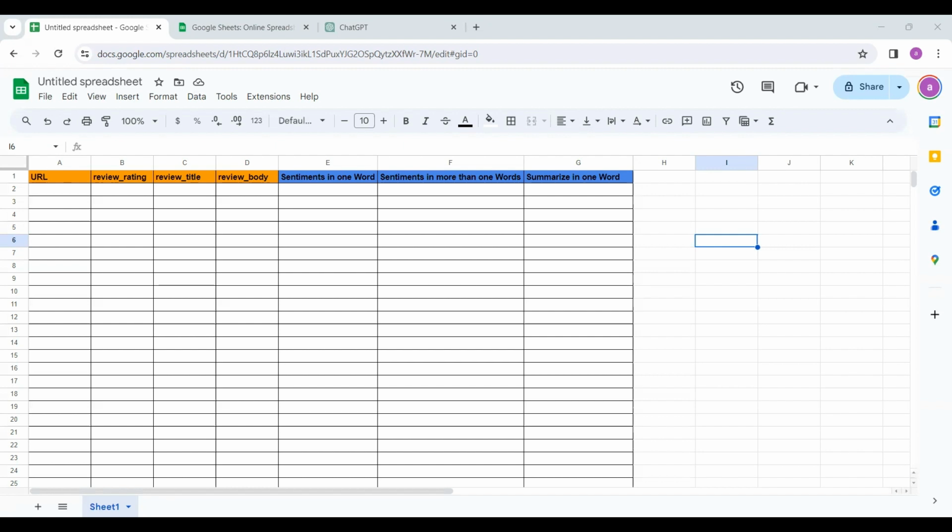Okay, so here is the plan today. First of all, we are going to pick a product, any product based on your choice, from the Amazon platform, and we are going to bring the client reviews, the feedbacks, and the ratings for that product from Amazon into our Google Sheet. Obviously, we are going to use a trick to bring those things in a simpler way into the Google Sheet.